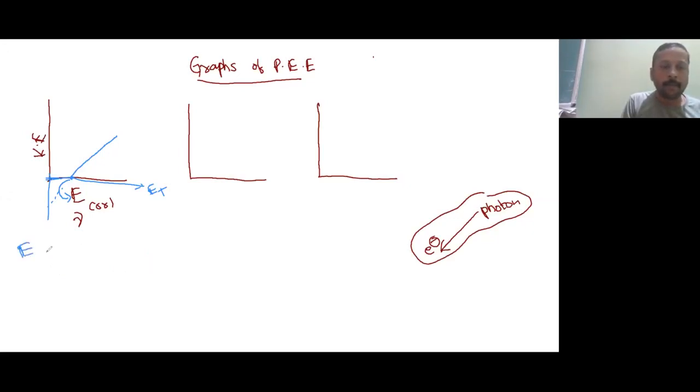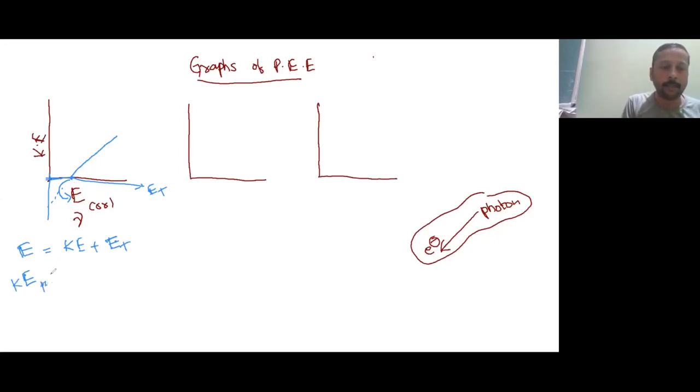Given energy is equal to kinetic energy plus threshold energy, otherwise ET. So here on the y-axis it should be kinetic energy.